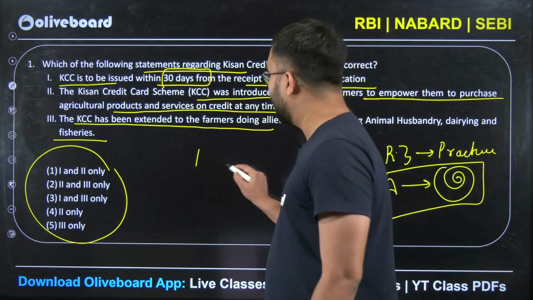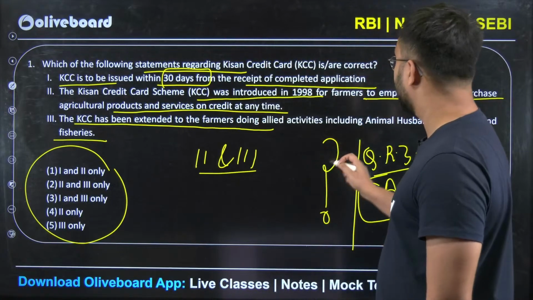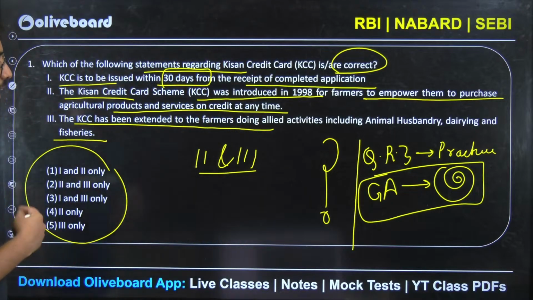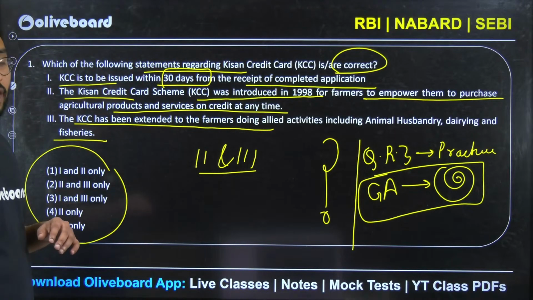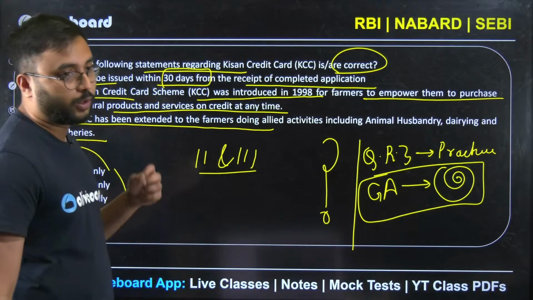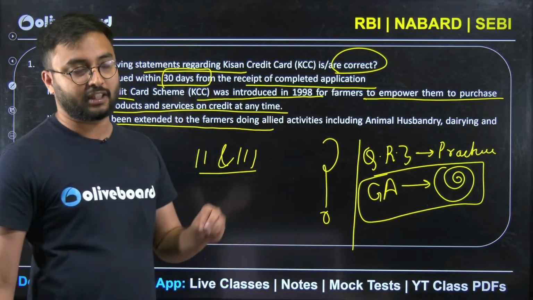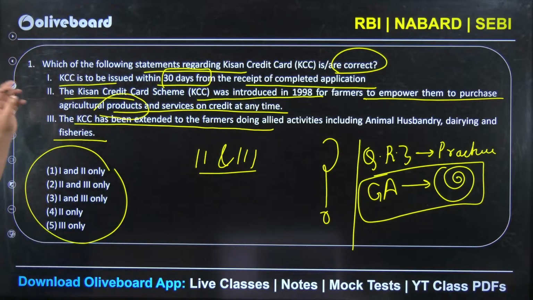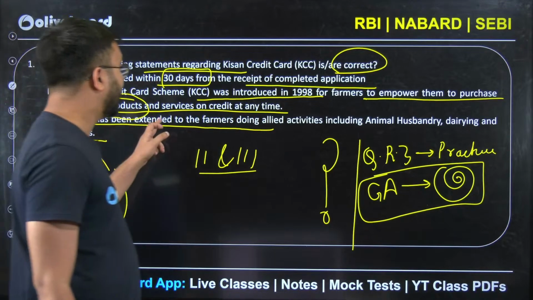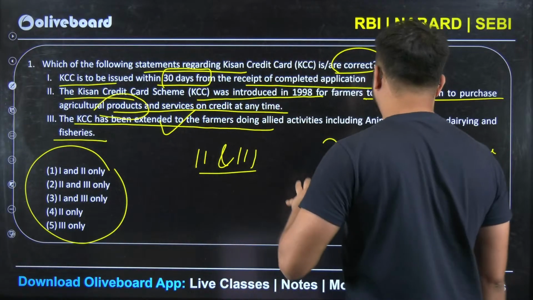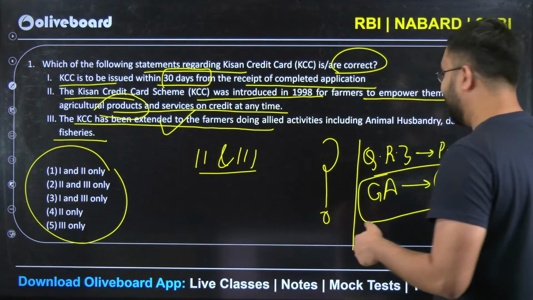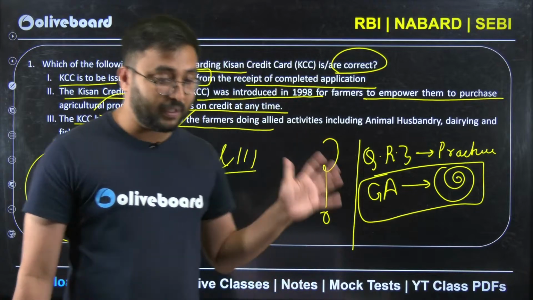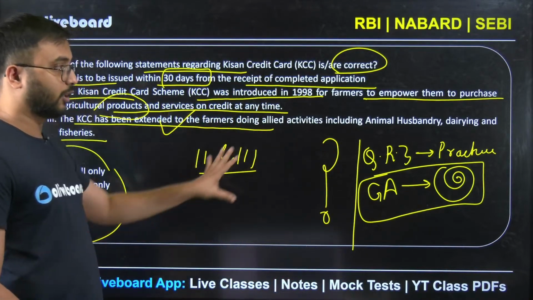So let's look at our answer. Our answer is 2 and 3 only. Now why 2 and 3? Here the question asked which are correct. Look, the second is correct, KCC was launched in 1998. Why was KCC launched? It is a credit card given to farmers so that in an emergency situation, rather than falling into informal lending practices, they can use the Kisan Credit Card for buying any product and services. Second, it has been extended to farmers doing allied activities like animal husbandry, dairying as well as fisheries. Even recently, allied activities like apiculture have been extended. You got this? You understood this?